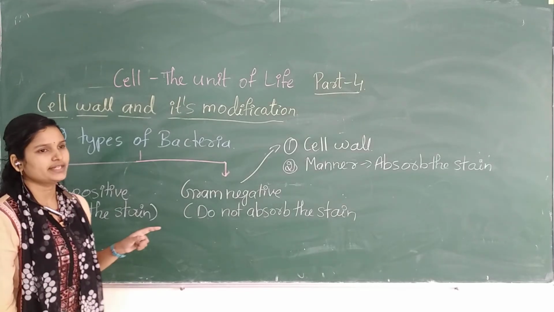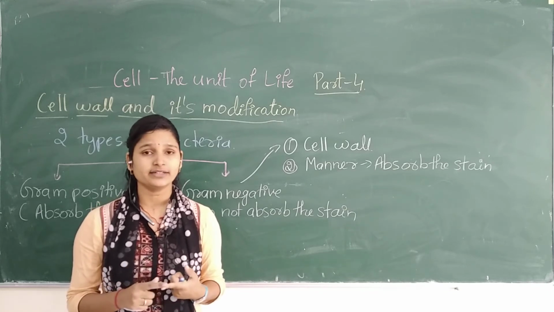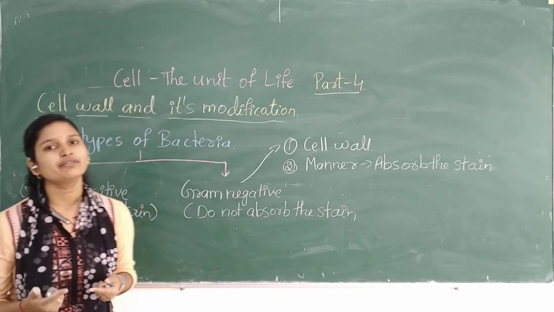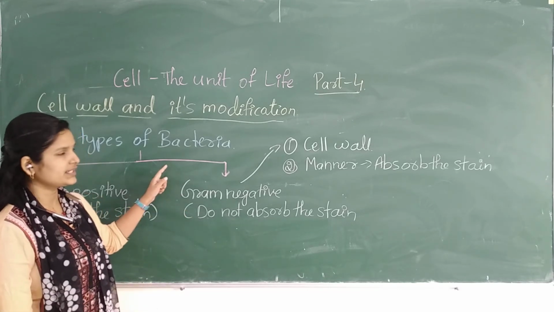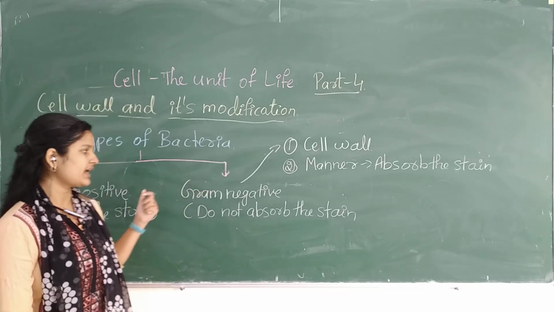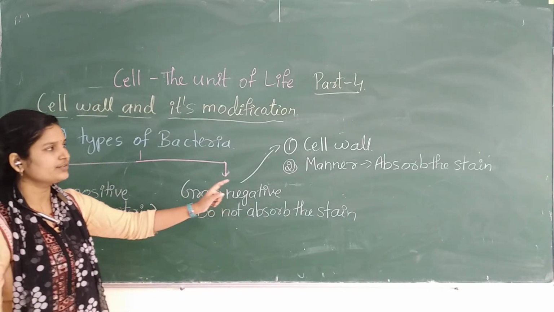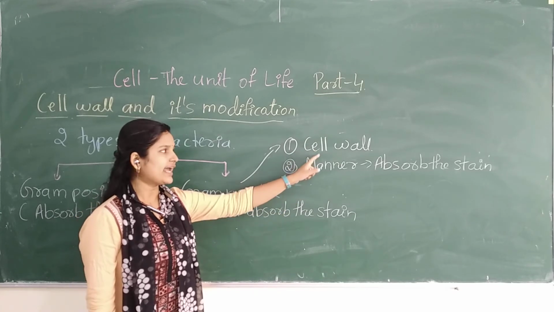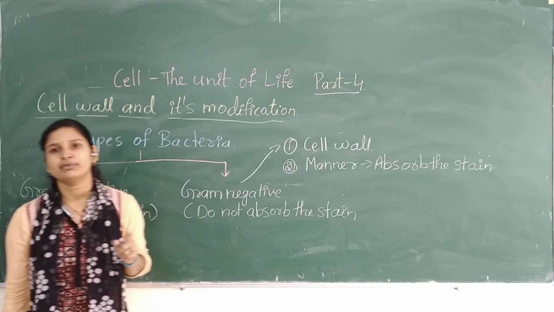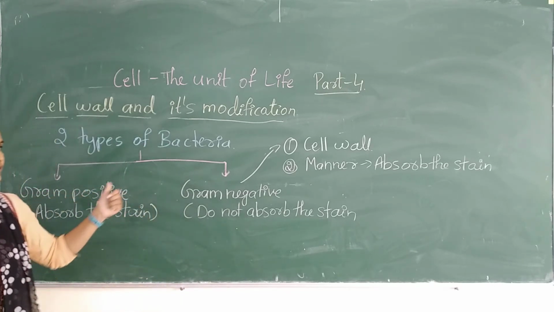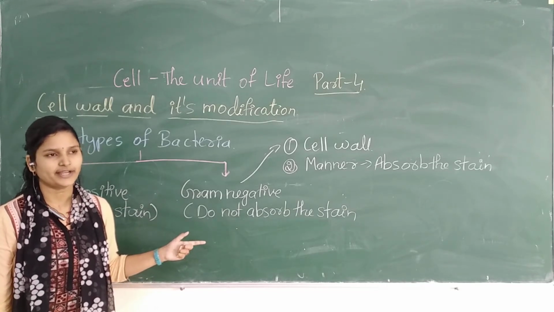Till here we have studied about the different layers in the prokaryotes, why that difference is there and what function they are doing. And apart from those three layers, we have studied the different types of bacteria, in which first one is gram positive and second one is gram negative, based on the character of cell wall and the manner in which they absorb the stain. Because of these characters, the bacteria are divided.